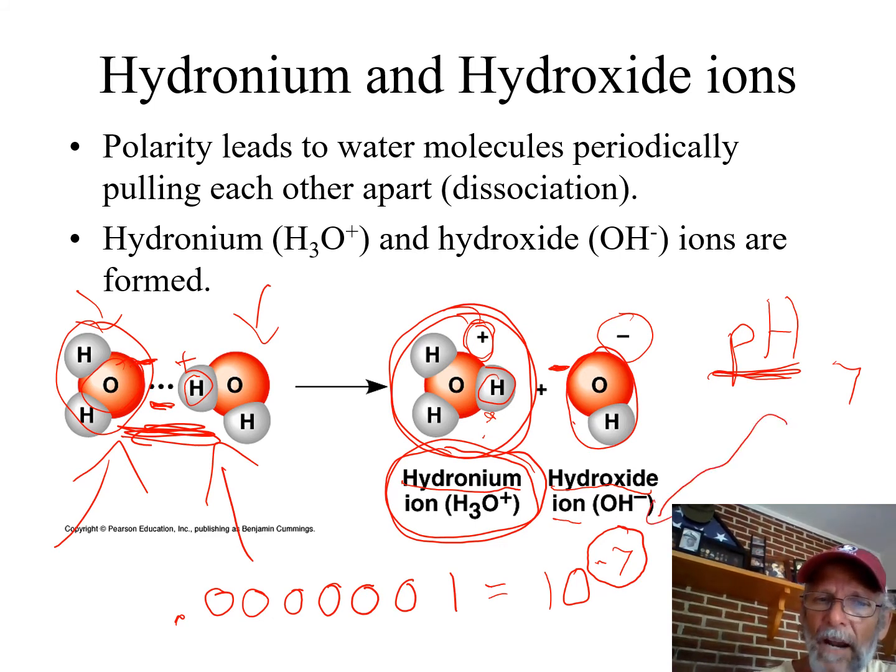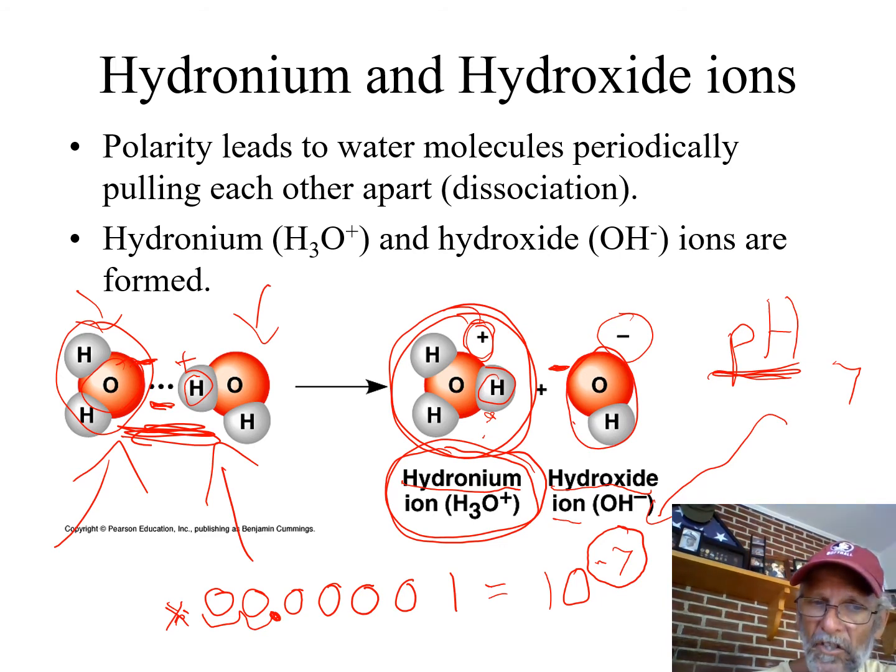What happens if I make more hydroniums? What happens if instead of 1/10 millionth, I don't know my decimals this far, what if I had this much? What if the decimal point's over here? Well, 0.00001 is a lot bigger number than 0.0000001. In fact, how much bigger is it? It's 100 times bigger.